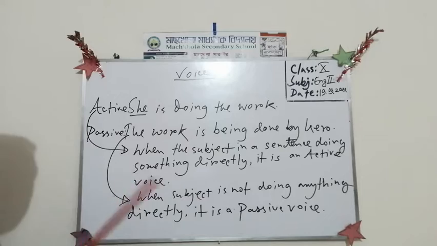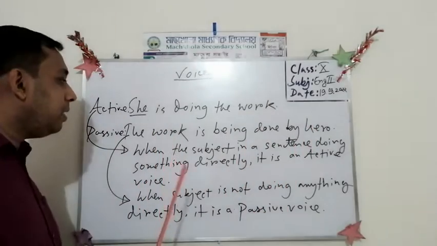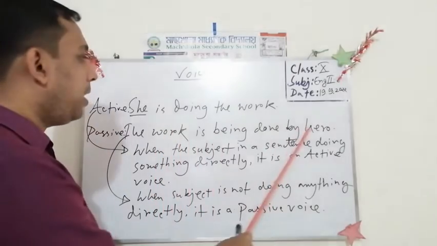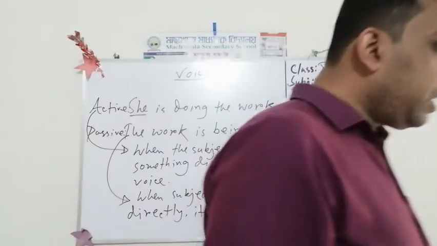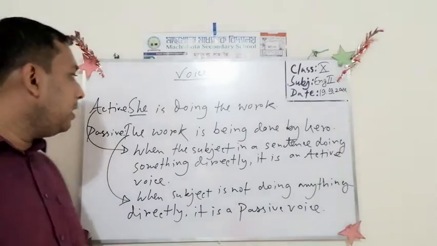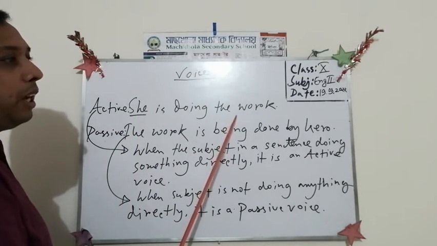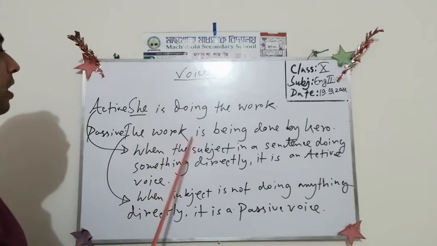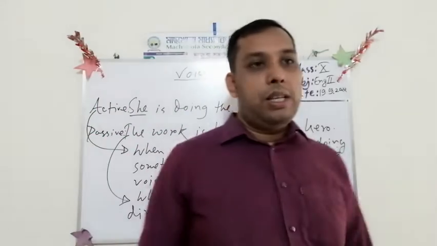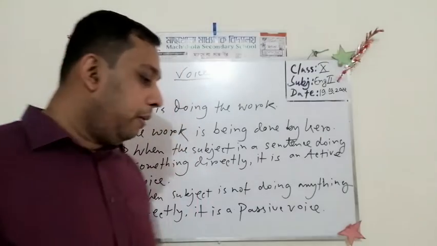So you see, work is being done. So she is doing the work, but you see, it is done by her. So she is not doing the work directly. Something is done by her. Okay. So in this case, she is doing the work. She is directly involved to do the work. But here she is not directly involved. So I think you have understood what is active voice and what is passive voice. Okay.